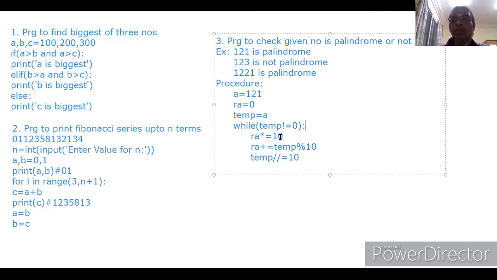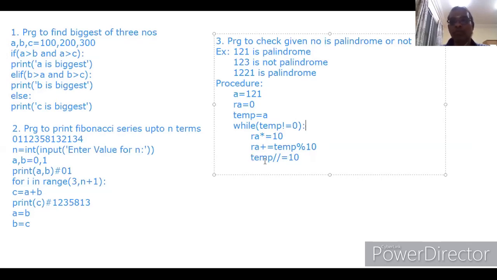12 multiplied by 10 is 120. Now RA contains 120. RA plus equal to temp modulus 10. Now temp contains 1. 1 modulus 10, so the remainder is 1. 1 will be added here. Previously RA contained 120, 120 plus 1 is 121.